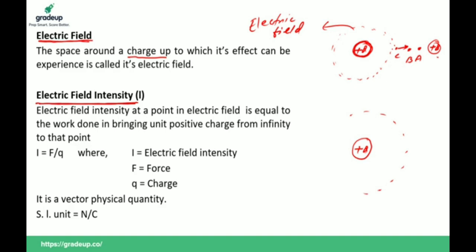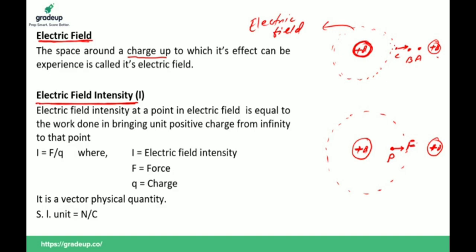If we bring another positive charge into the electric field of this charge, then this positive charge will experience a repulsive force. This force per unit charge is called electric field intensity. If the force experienced by the charge is more, then the electric field intensity is more. If less, it is less.